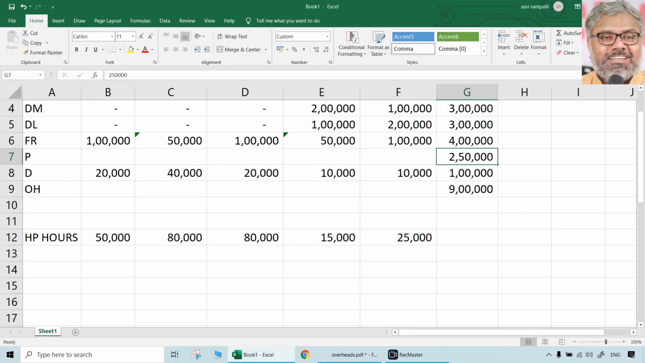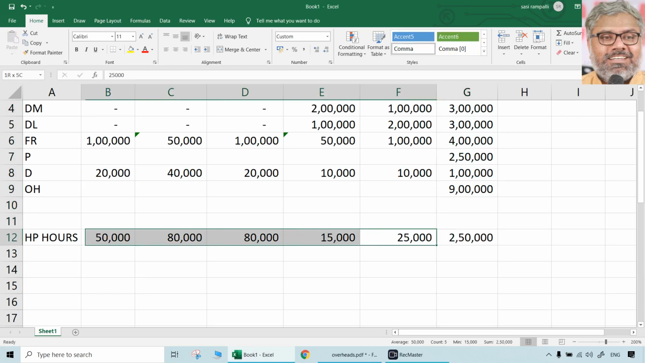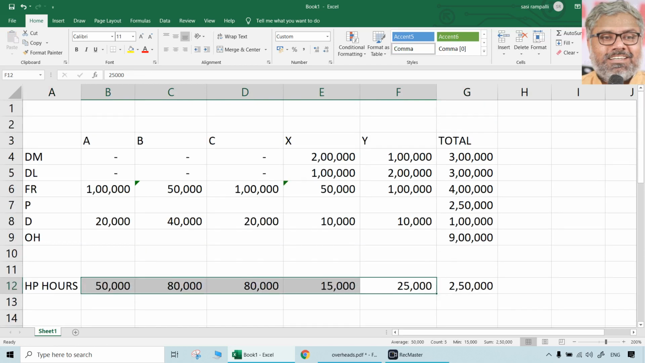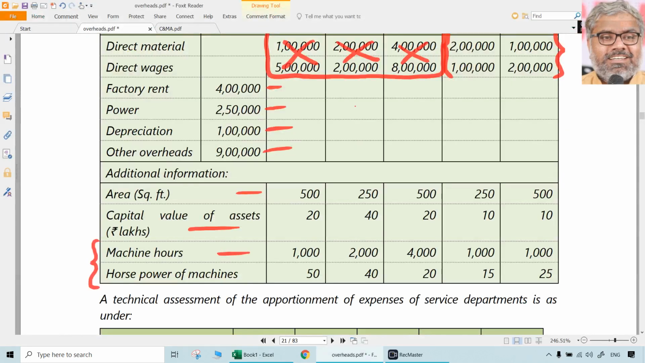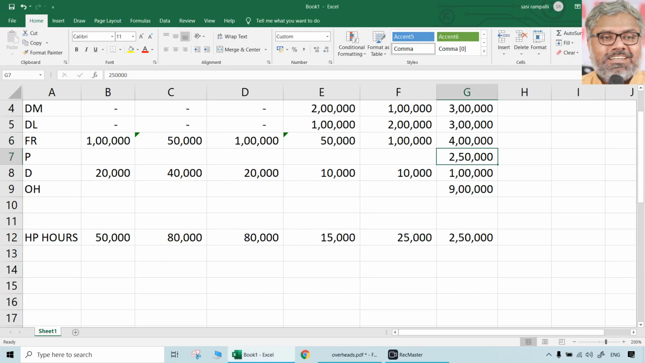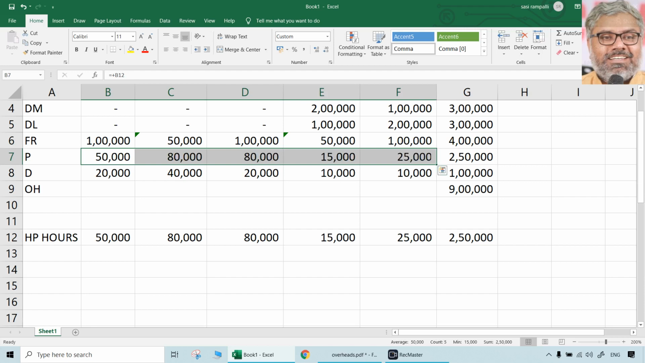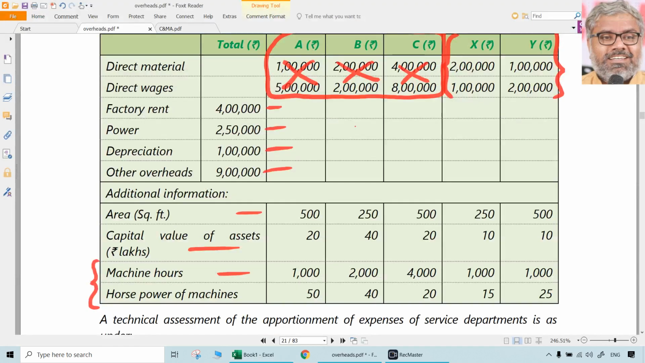Let us take it. Whatever is the total of all that, that is 2,50,000. That has no relevance except for apportioning the power cost. Good news is the power cost is also 2,50,000, right? So easy, directly we can get this. How much is the power cost? Same as this. So 50,000, 80,000, 80,000, 15,000, 25,000, total 2,50,000 is going to be the power cost distribution, or apportionment we can call it. Primary distribution we can call it.